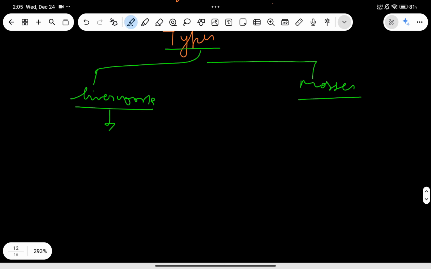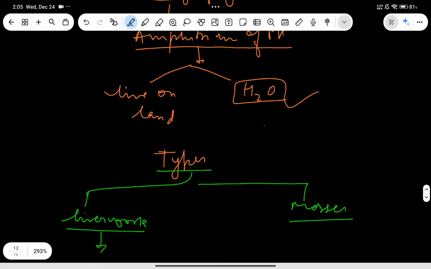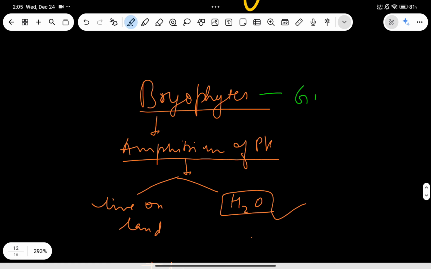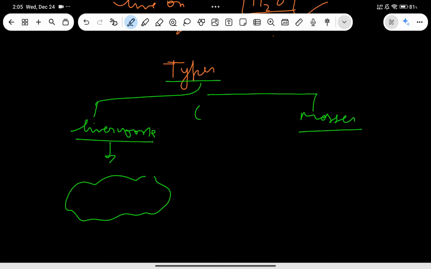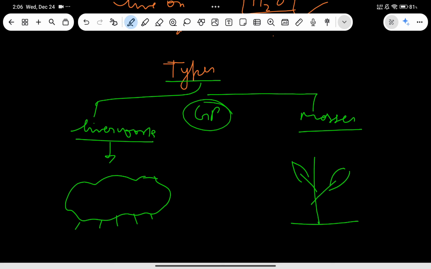But what I'm trying to say is, what is the main body of bryophyte? That is gametophytic. The gametophytic body is the main body. I'm going to use GP for gametophyte and SP for sporophyte. Liverworts have a thallus body, and I'm talking about the gametophytic body of bryophytes. In liverworts the gametophytic body is thalloid, and in mosses there will be stem-like, leaf-like and root-like structures.